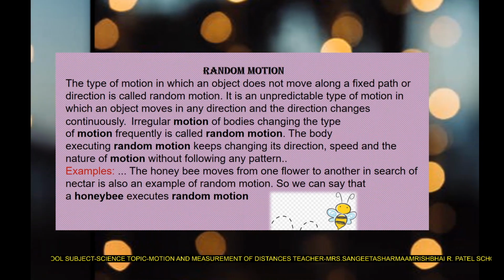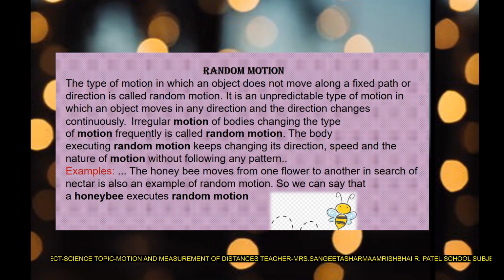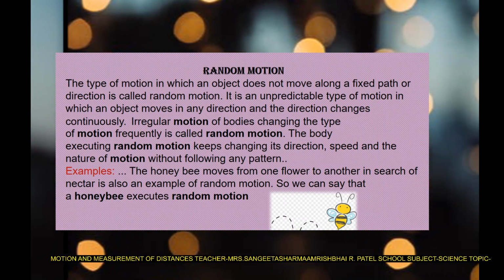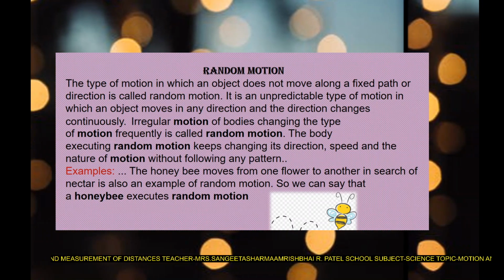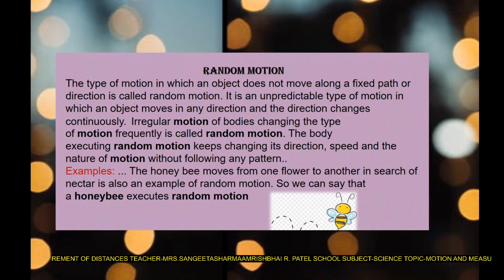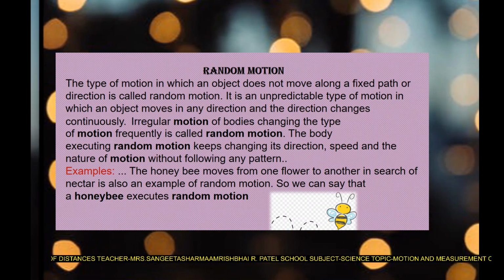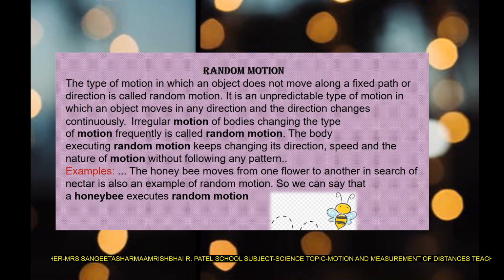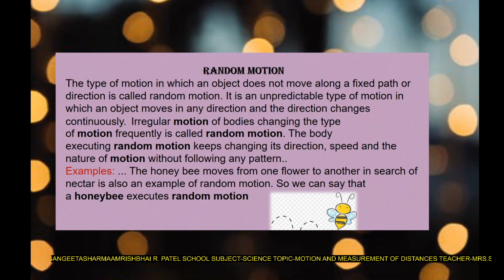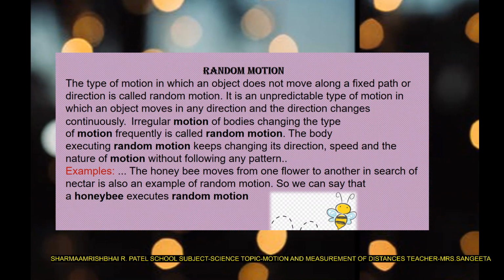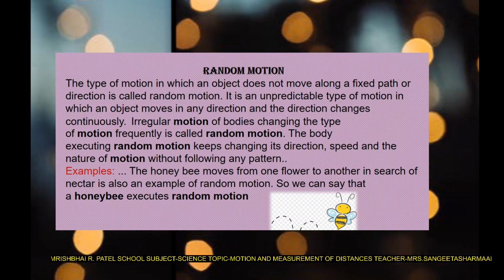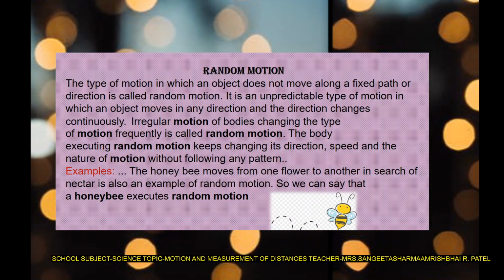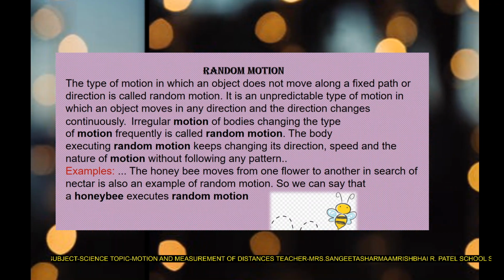Now, the next one is random motion. The type of motion in which an object does not move along a fixed path or direction is called random motion. It is an unpredictable type of motion in which an object moves in any direction and the direction changes continuously. Irregular motion of bodies, changing the type of motion frequently, is called random motion. The body executing random motion keeps changing its direction, speed, and the nature of motion without following any pattern.